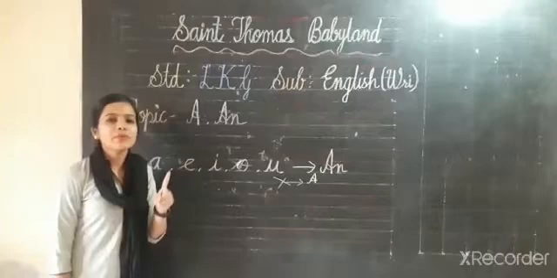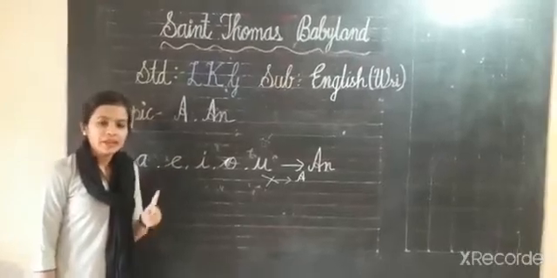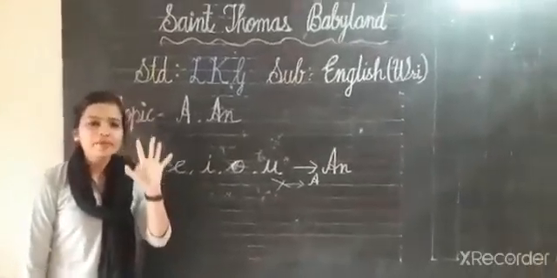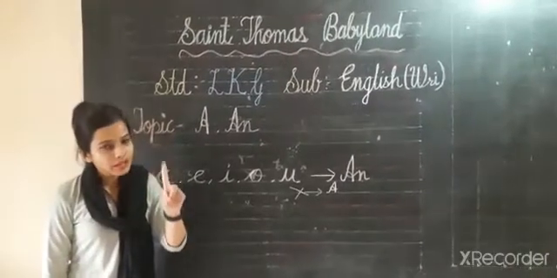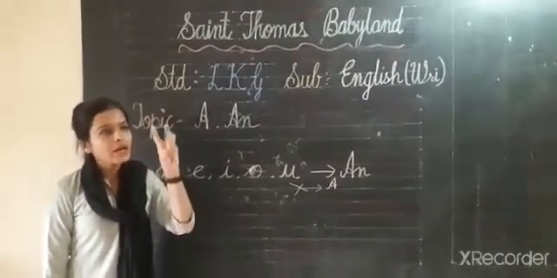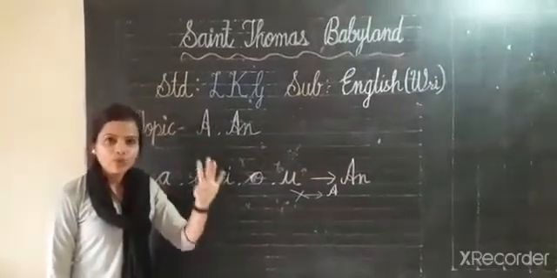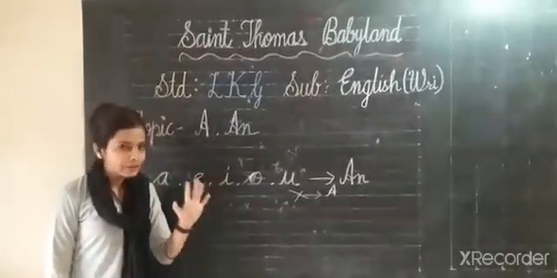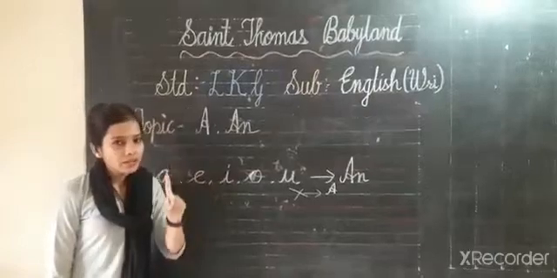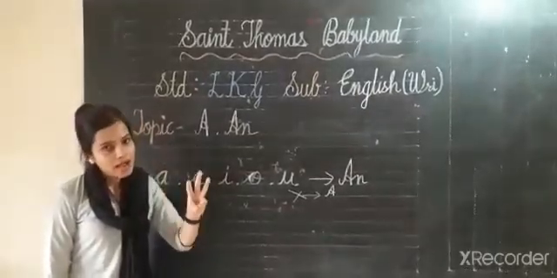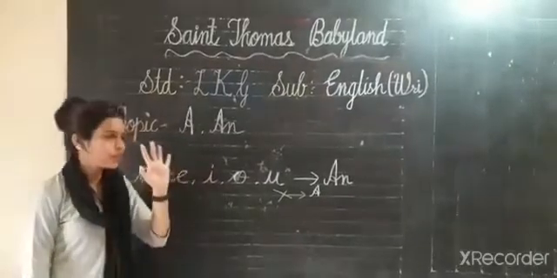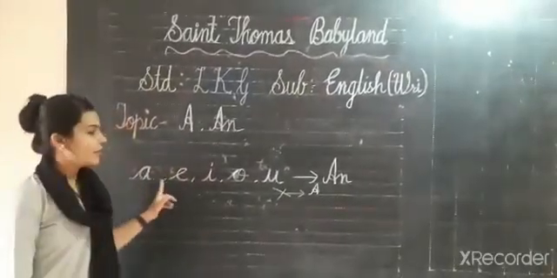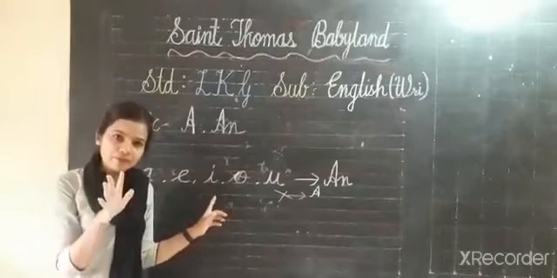How many vowels are there? There are 5 vowels. A, E, I, O, U. Understood? In our ABCD there are 5 vowels.